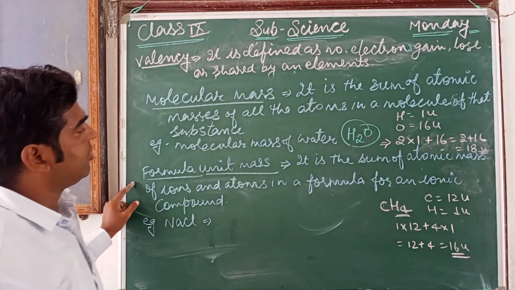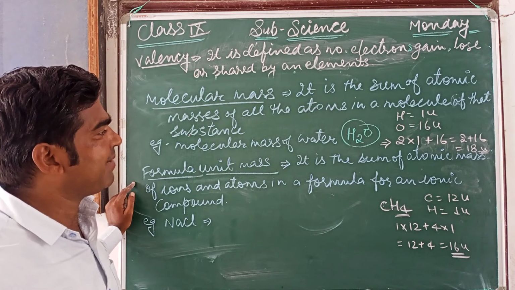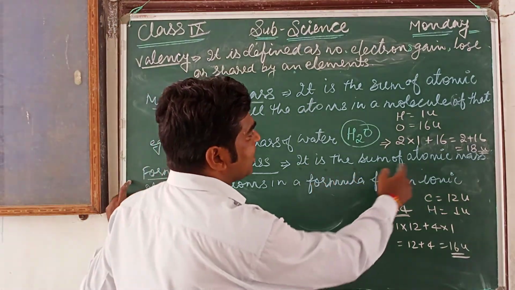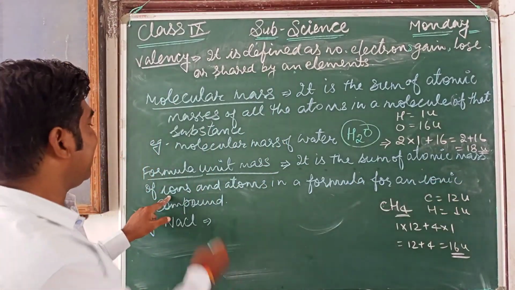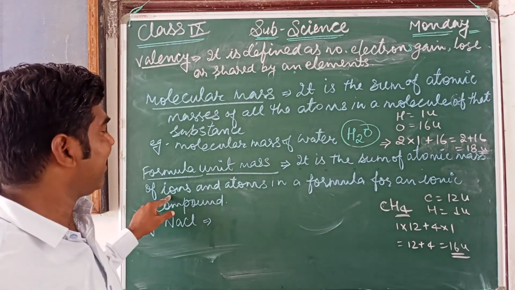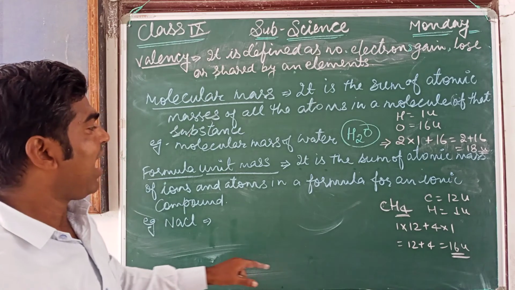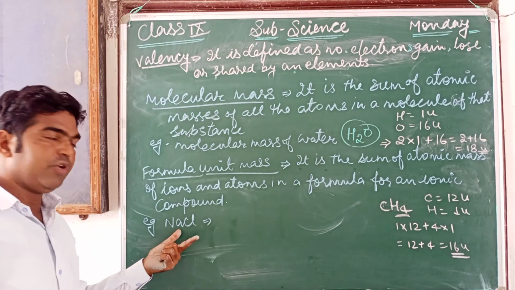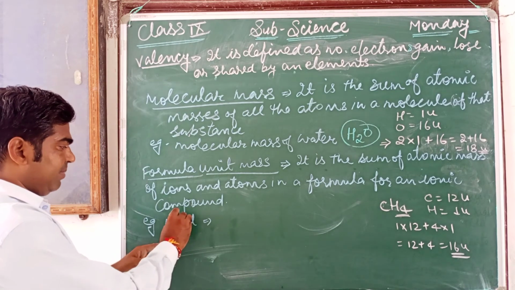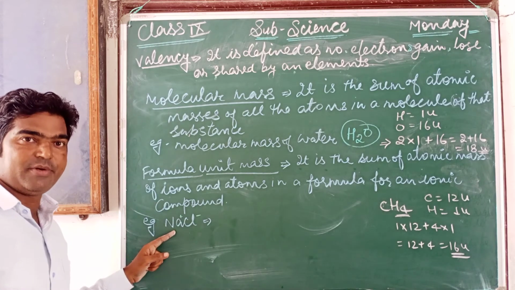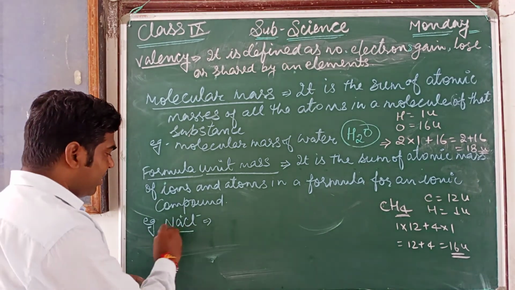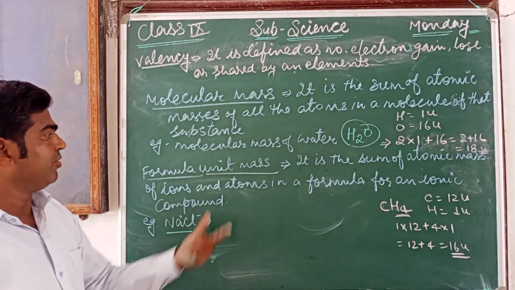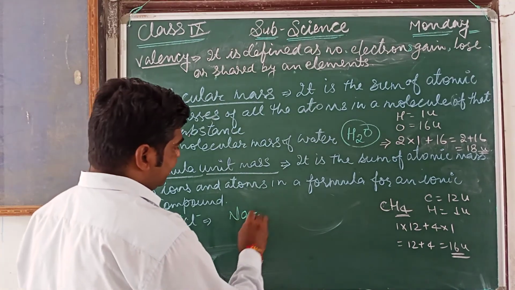Now next, the formula unit mass. Formula unit mass is the sum of atomic masses of ions and atoms, either found in the form of ions or atoms in the formula of an ionic compound. For example, we take sodium chloride, which has positive and negative ions. So it's an ionic compound. Here we are going to calculate the formula unit mass.